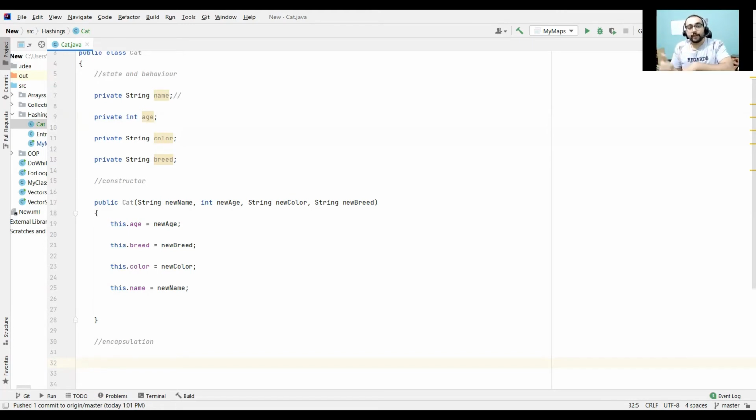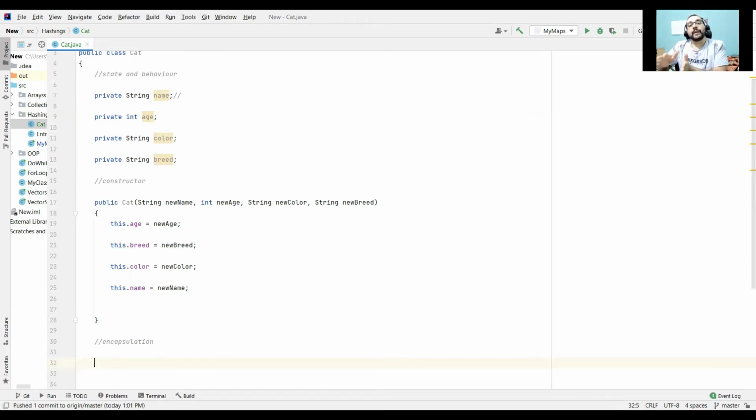Okay, that's it. You got that. But we never focus on how this money is coming out, what server they are using, what the programming language of the ATM machine is, or what the different aspects are, like whether it's secured or not. We don't care about that. We only care about whether it is providing us the functionality that it has been made for. That's what is important to us, and that is what encapsulation is all about.